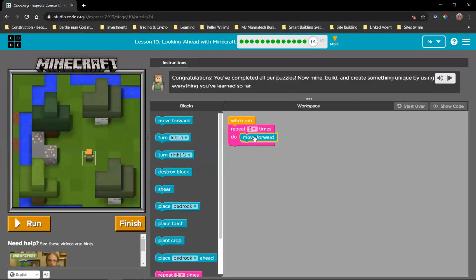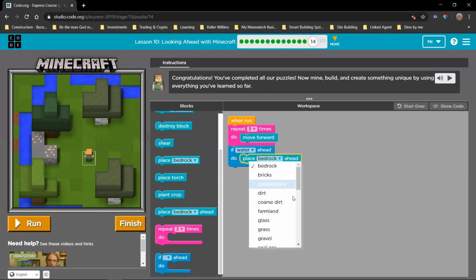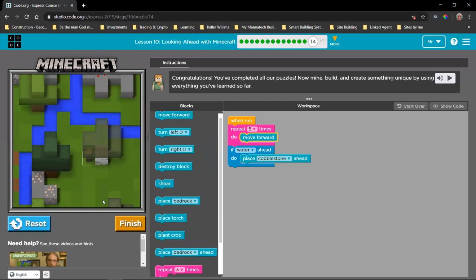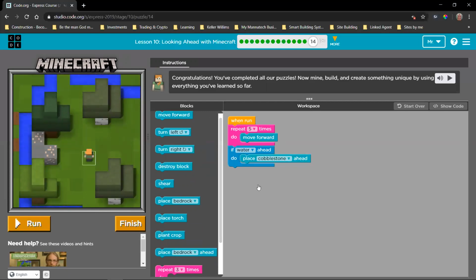We want to move forward. We said that was 5 times. Then we want to check if there is water ahead. Then we want to place a cobblestone ahead to create a cobblestone bridge. Okay, so let's do that. Okay, so that gets us to there.